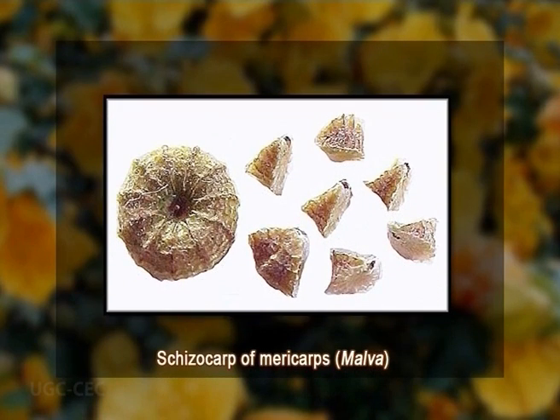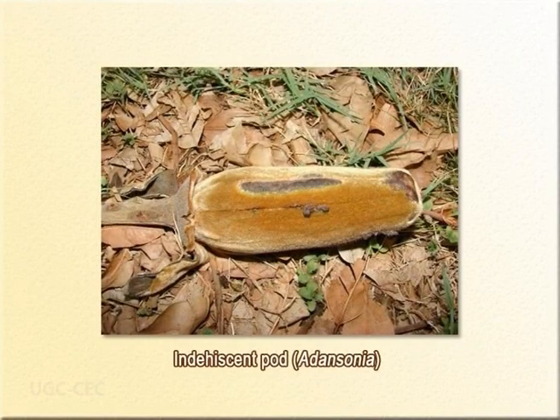Those species in Malvaceae where we have schizocarp of mericarps are self-dispersed, or they can have adaptations for external dispersal on birds or mammals. The large indehiscent pods, the common example I already mentioned, is Adansonia. These pods contain an edible, somewhat sour, dry and fleshy pulp with seeds. That's why they are dispersed by large mammals.